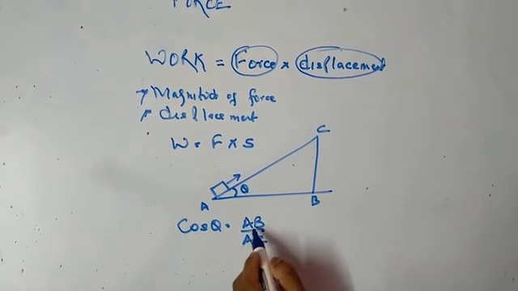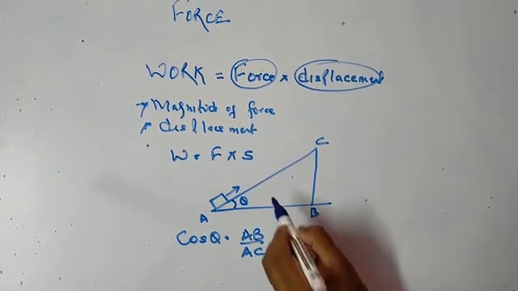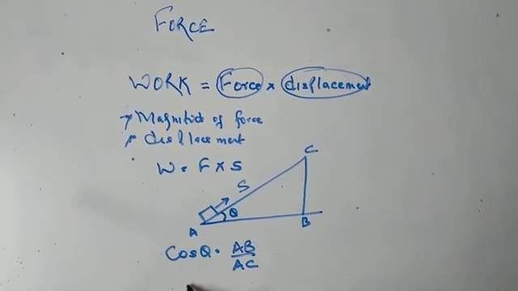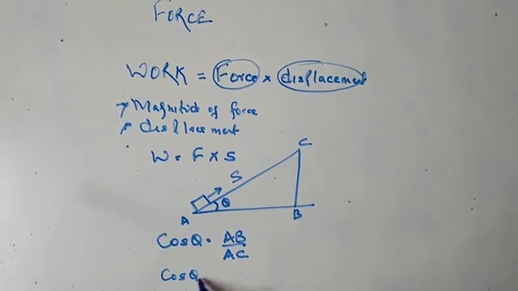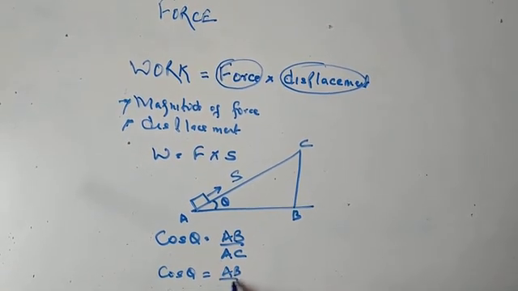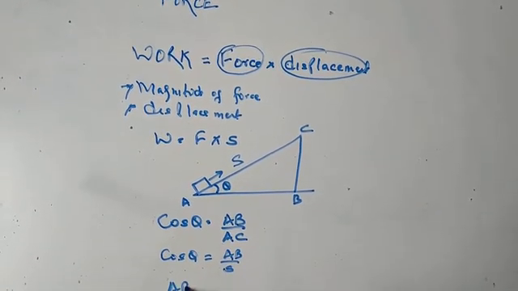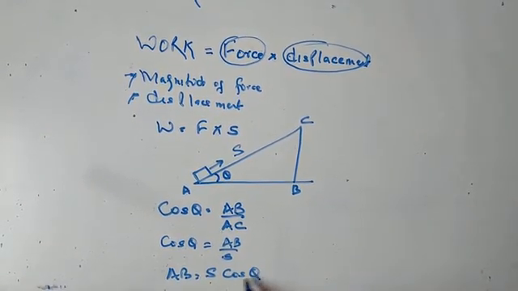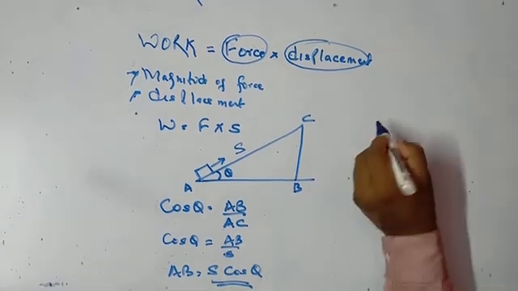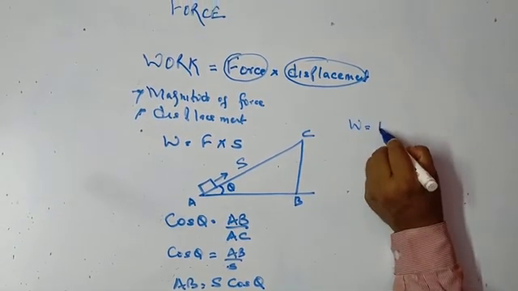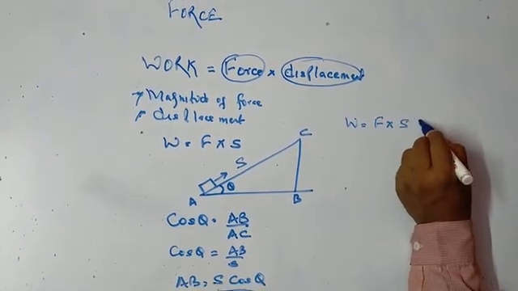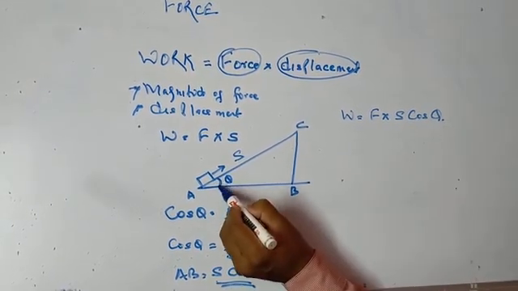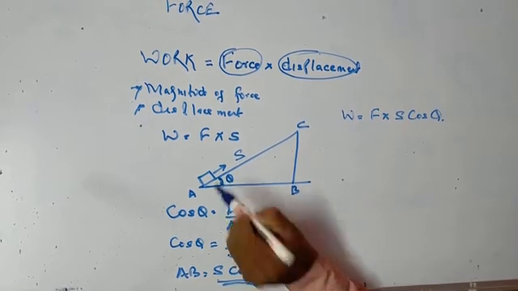Cos theta is AB by AC. Suppose the displacement is S from A to C. So cos theta is equal to AB by S, or AB is equal to S into cos theta. So now work done must be force into S cos theta, the angle which it makes with the direction of force.